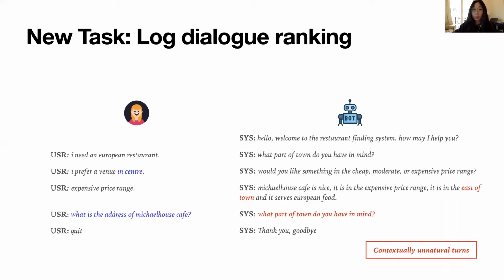We call these problematic turns contextually unnatural turns. By the end of this conversation, after the performance of the system went wrong, the user ends the conversation without achieving her goal. We call this a conversation with an unachieved goal. Therefore, we define problematic dialogues as dialogues either with contextually unnatural turns, or with unachieved requirements, or with both.